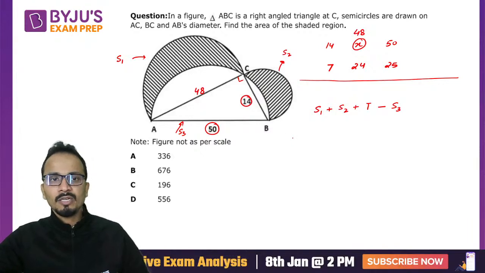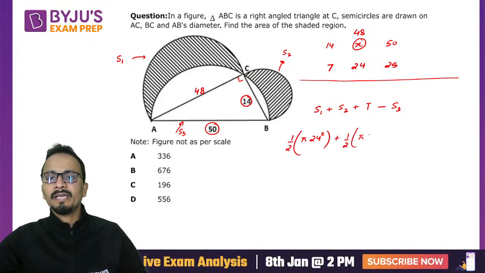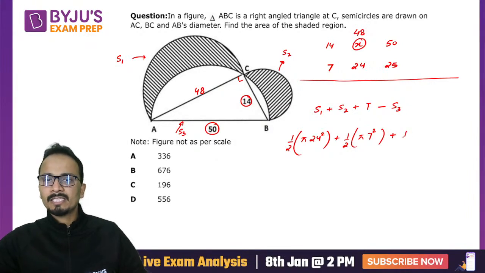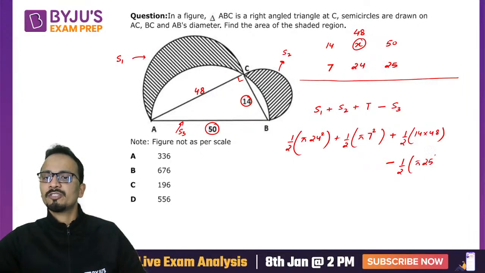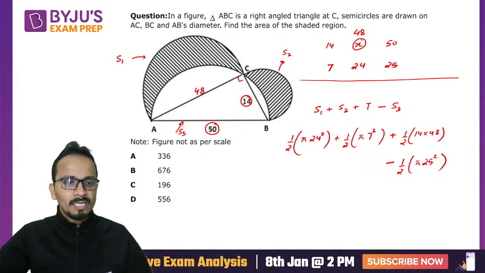Okay, now semicircle 1 is half of pi r square, pi 24 square, plus semicircle 2 half pi 7 square, plus area of triangle, that is half into 14 into 48, minus area of semicircle 3, which is half bracket pi 25 square. Okay. Now carefully observe one thing.